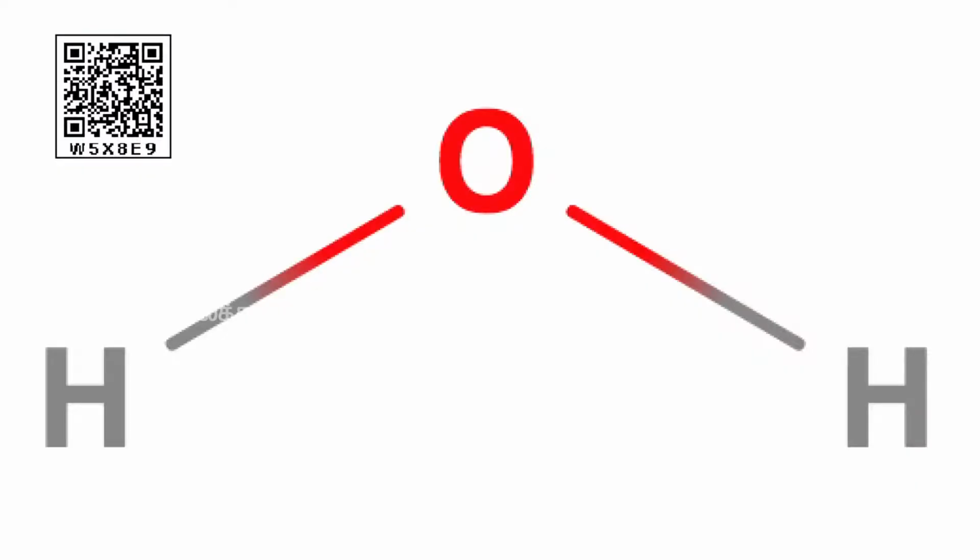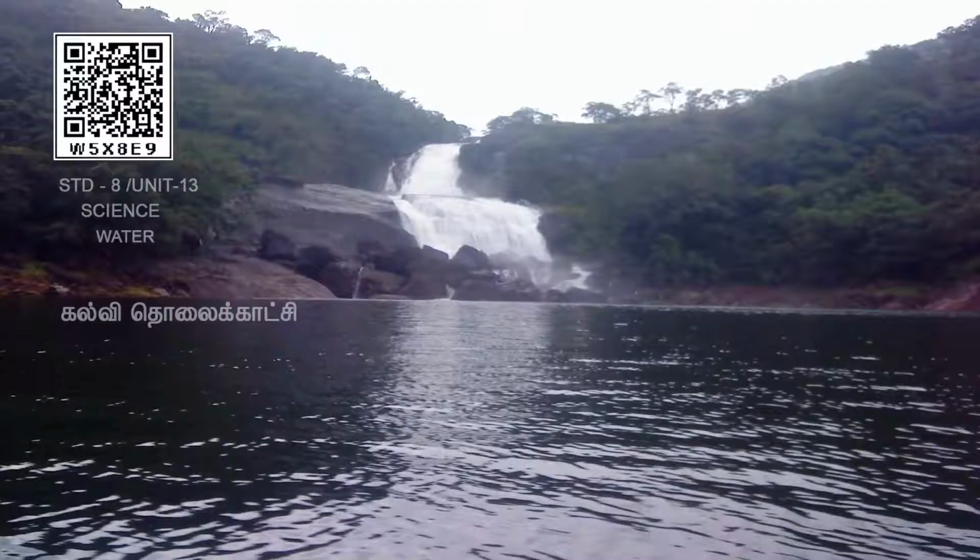Its chemical formula is H2O, meaning that each of its molecules contains one oxygen and two hydrogen atoms connected by covalent bonds. Covalent bonds are chemical bonds present between two non-metal atoms. Children, water is one of the basic needs and is required by all life on earth. It dominates a majority of the space on our planet, covering about 71% of the total surface area of earth.